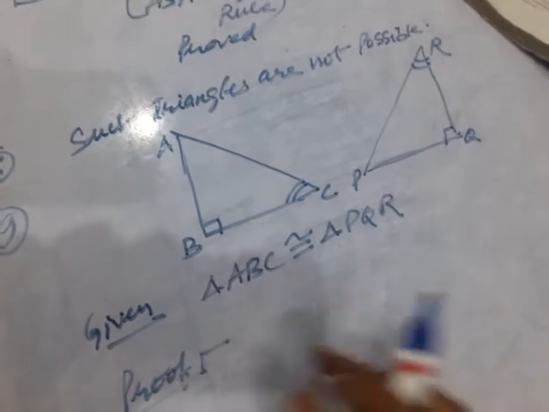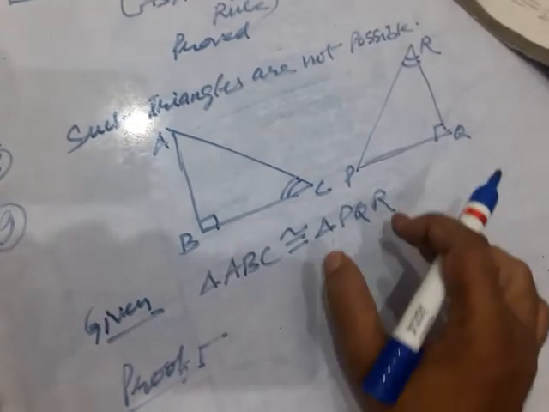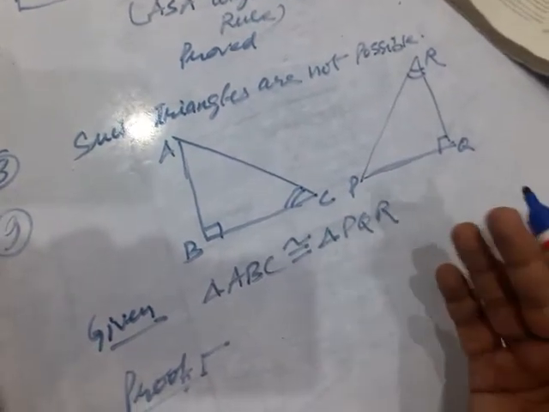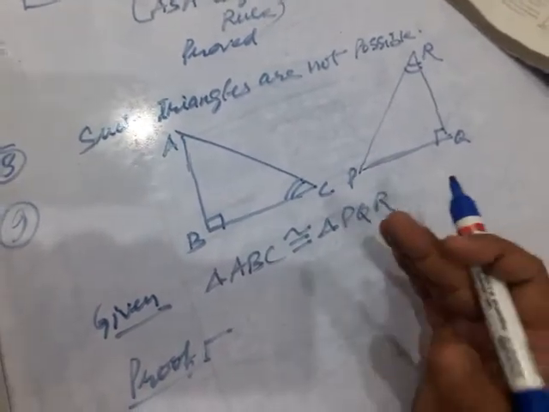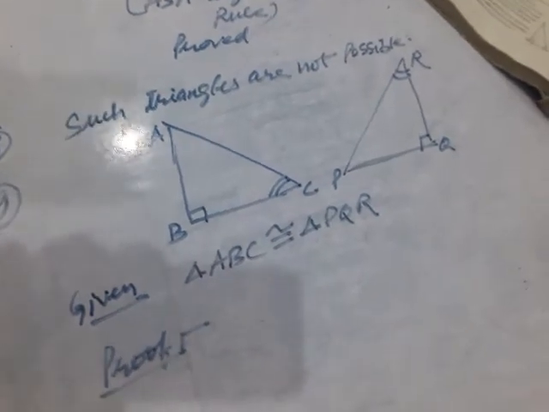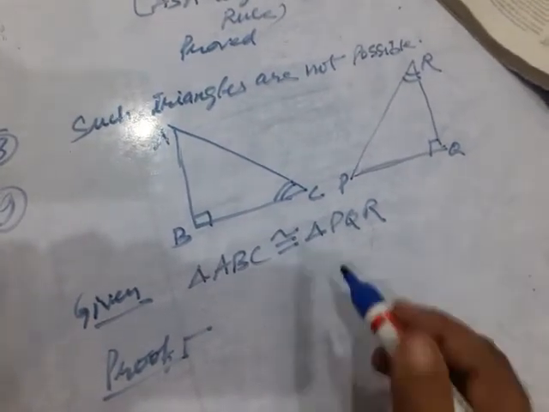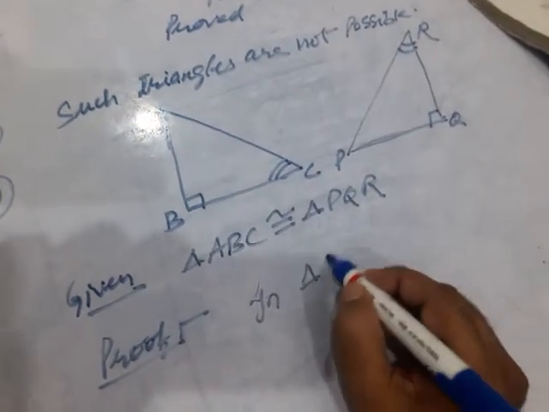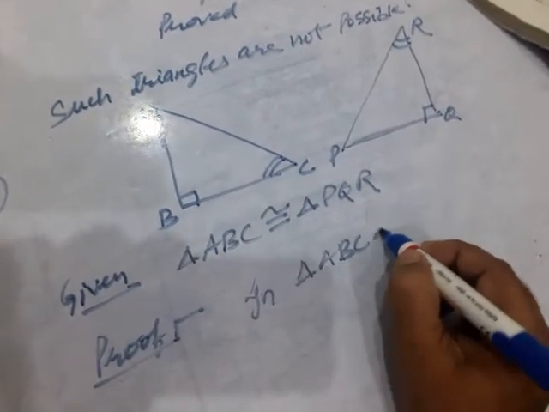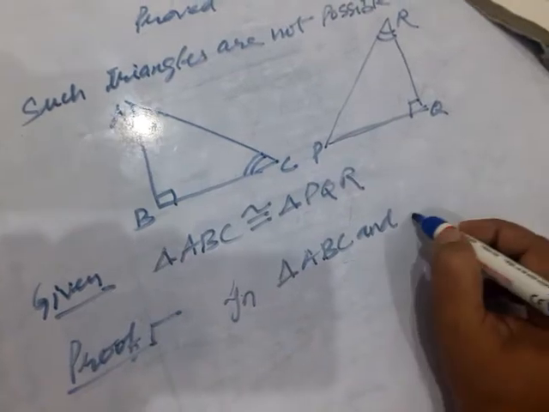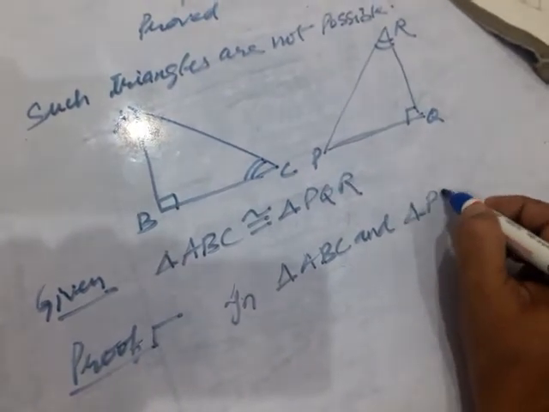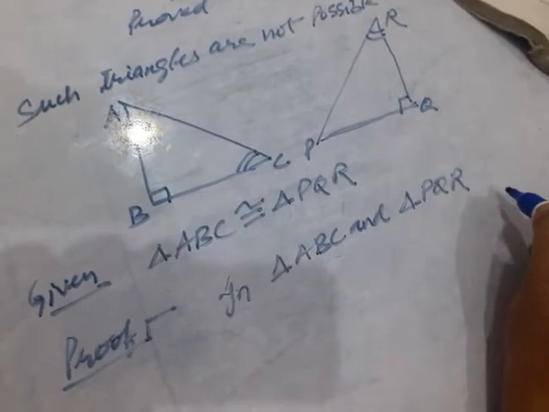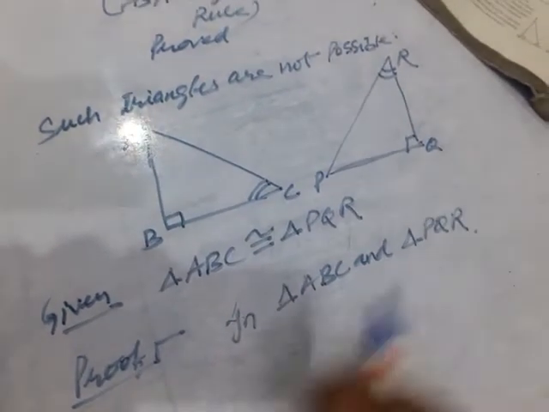Proof of this question: triangle ABC is congruent to triangle PQR. It is given. You have to find out the congruence criterion used and the corresponding parts. Here, in triangle ABC and triangle PQR, what is there?